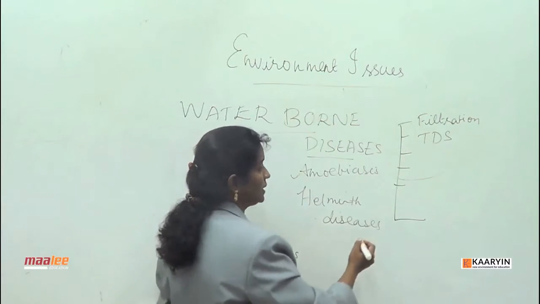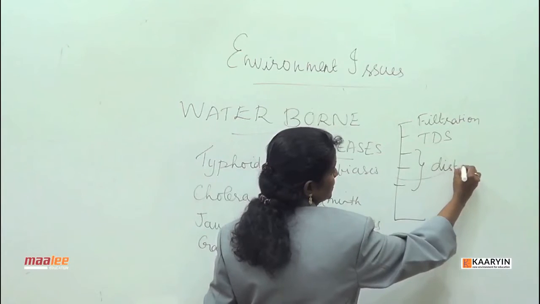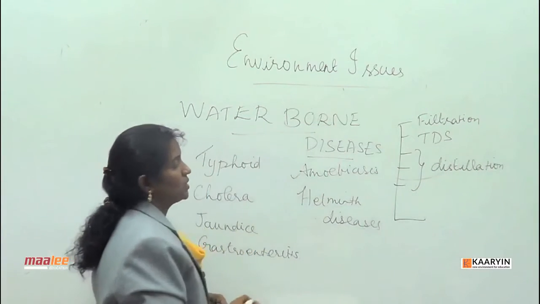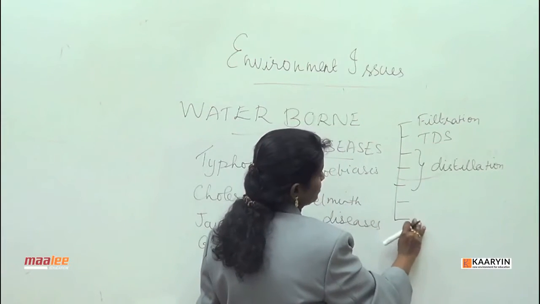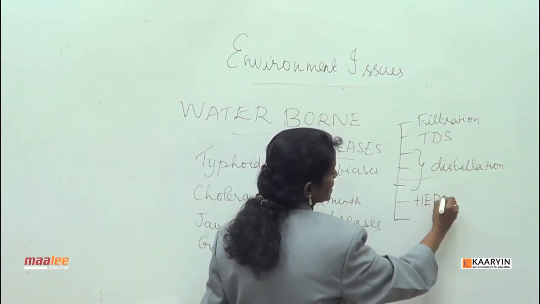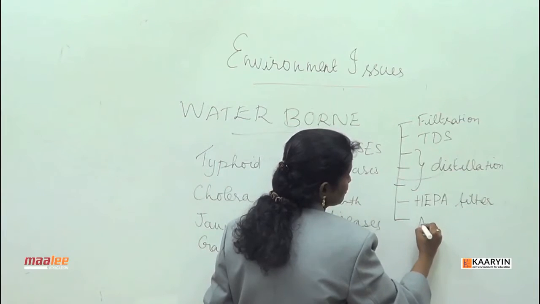Then they go for nearly 3 times distillation. So 3 plus 2, 5, then they go for addition of minerals, and then finally they use HEPA filters to filter the water, and finally addition of minerals.